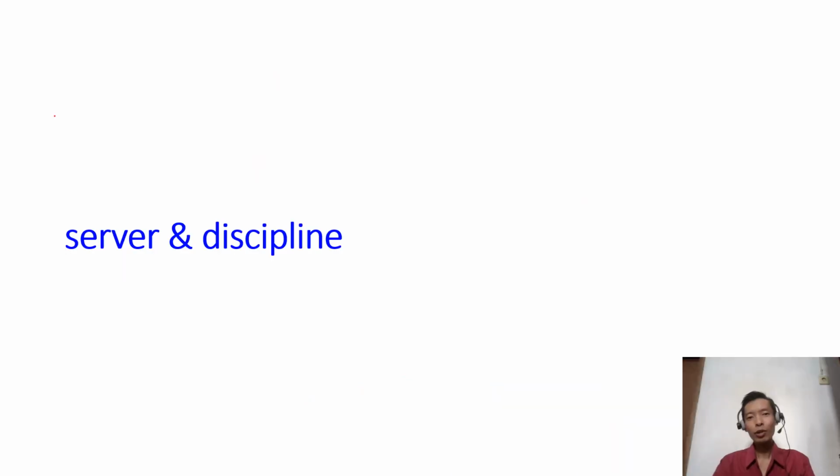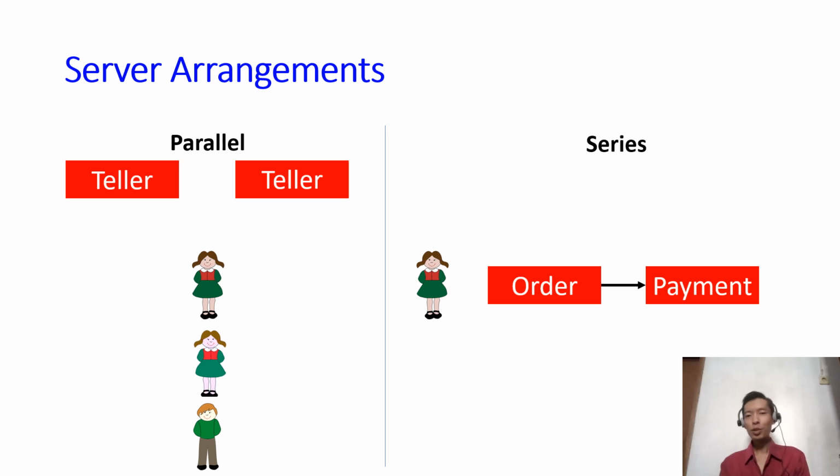Now let's talk about how the servers are arranged in the queuing system and also about the queuing discipline. Here we see two types of server arrangements. On the left, the parallel arrangement. Here we have, for example, two tellers. They have exactly the same function.